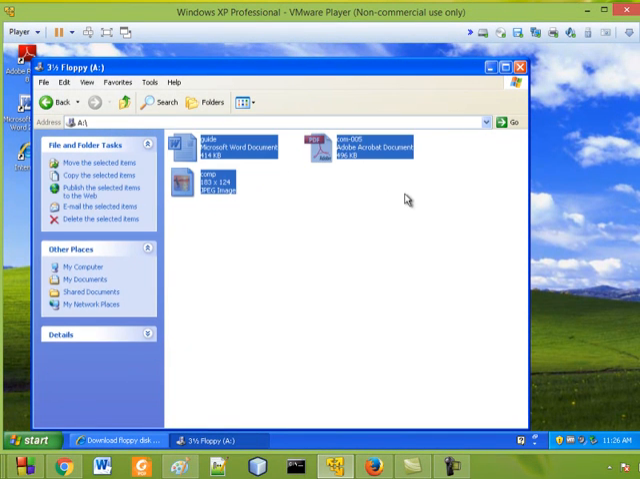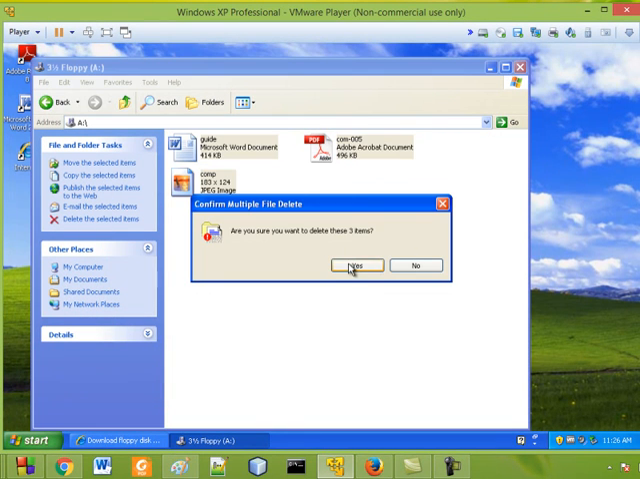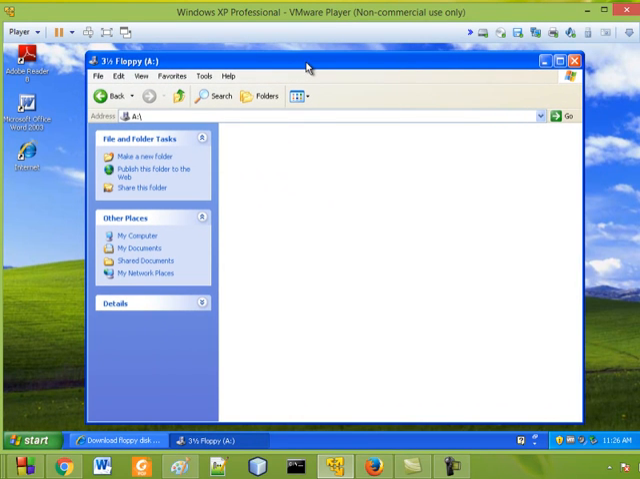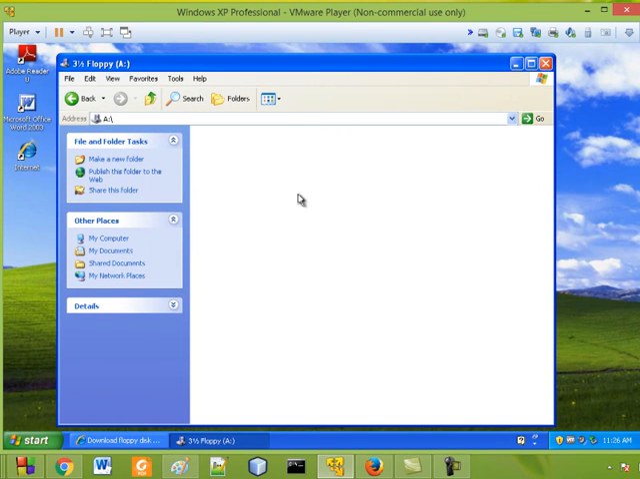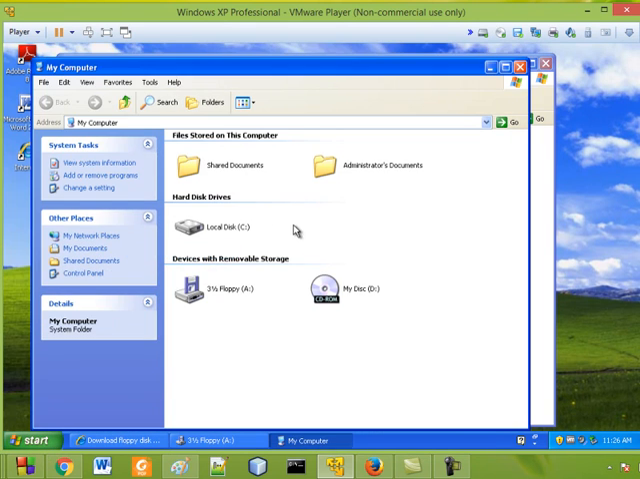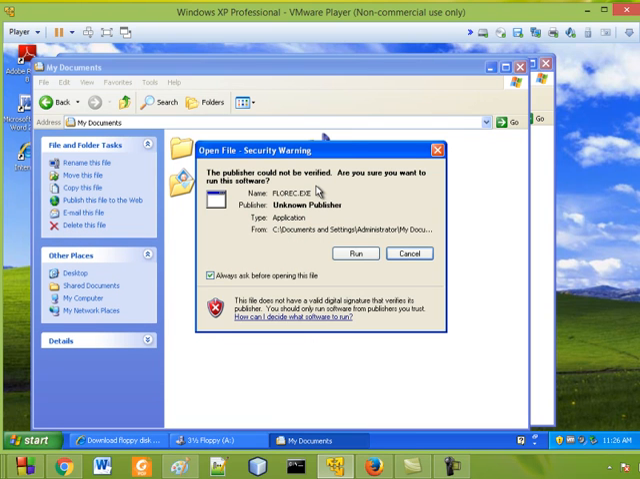Now I delete all these things. Actually now it's completely deleted, right? Now what we need to do is go to the recover tool and just click it.